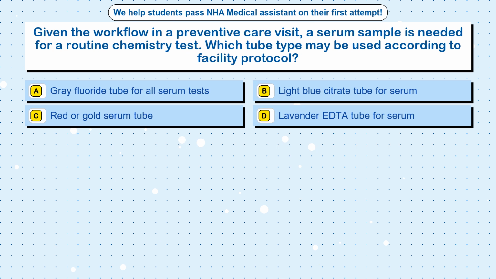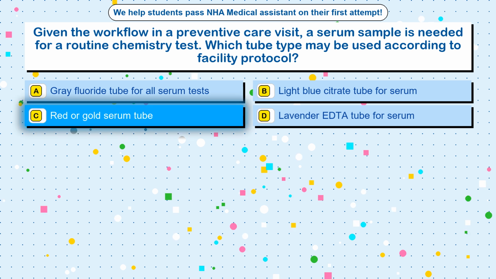Question 12. Given the workflow in a preventive care visit, a serum sample is needed for a routine chemistry test. Which tube type may be used according to facility protocol? Option A. Gray fluoride tube for all serum tests. Option B. Light blue citrate tube for serum. Option C. Red or gold serum tube. Option D. Lavender EDTA tube for serum.